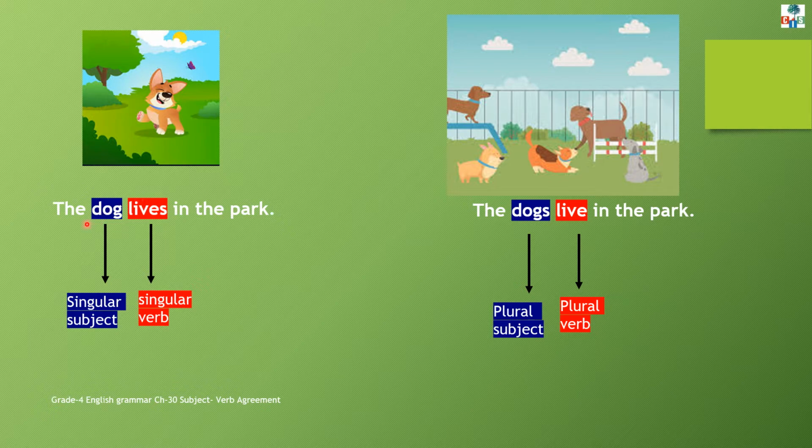For example, the dog lives in the park. Now, in this sentence, dog is a singular subject. So, we have used a singular verb, lives. See this example, children? The dogs live in the park. Now, here in this sentence, dogs is a plural subject. So, we have used a plural verb, live.